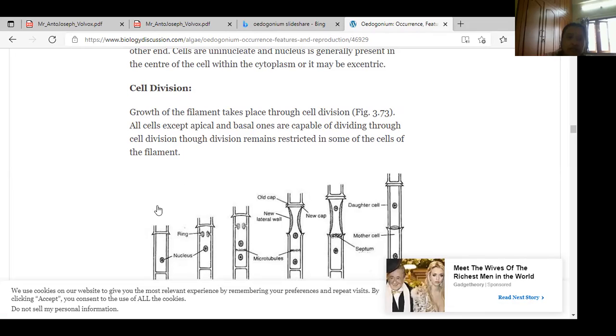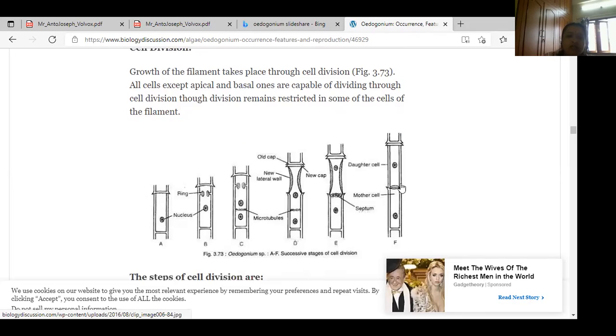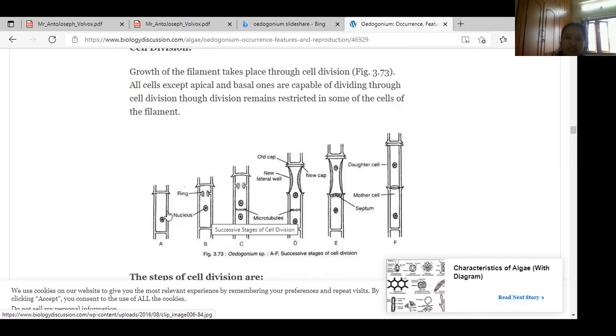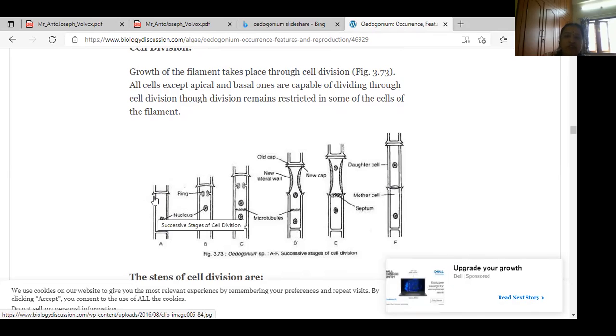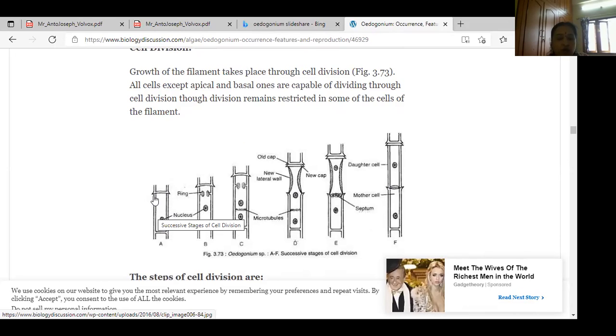Next, cell division. What is cell division? See here, you can observe, girls, step by step I'll explain cell division. This is the filament cell. These are the cells. The growth of the filament takes place through cell division. How do Oedogonium cells grow, how do filaments form? The growth of the filament takes place through cell division.